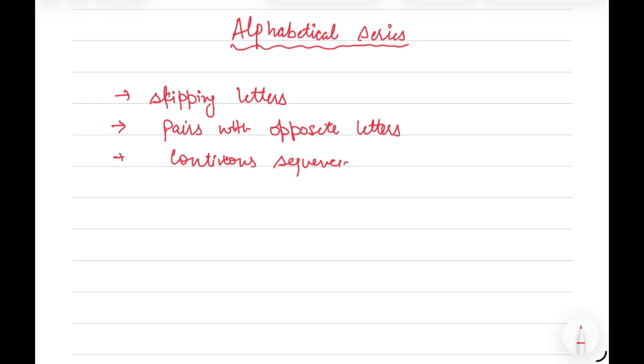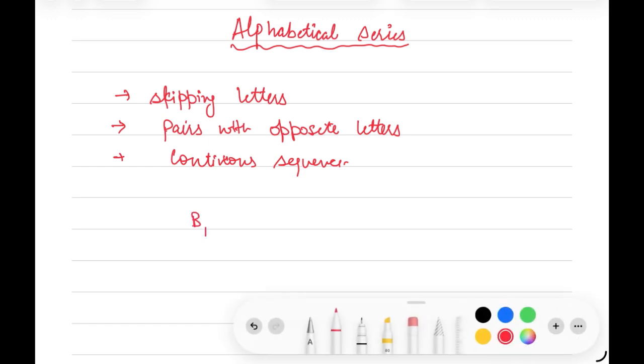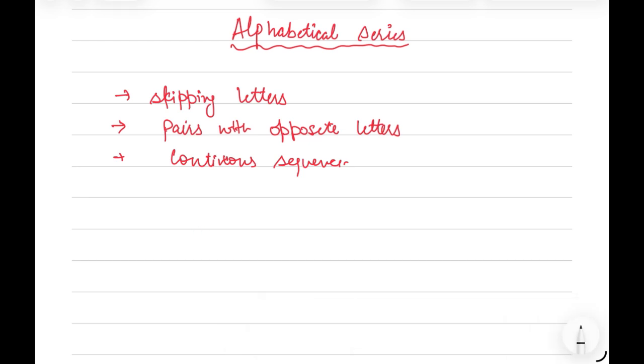Now the question of such type can be, let us suppose we are given a sequence: B, E, H and K, and we have to find out the next one. This can be a question. Alphabetical series type questions.